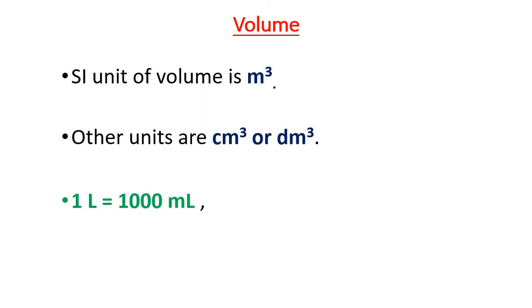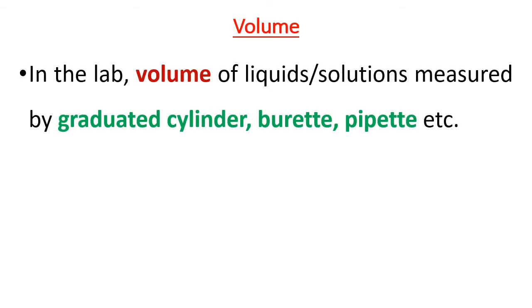1 liter is equal to 1000 ml. 1000 centimeter cube is equal to 1 decimeter cube. In the lab, volume of liquids or solutions is measured by using apparatus like graduated cylinder, burette, pipette, etc.